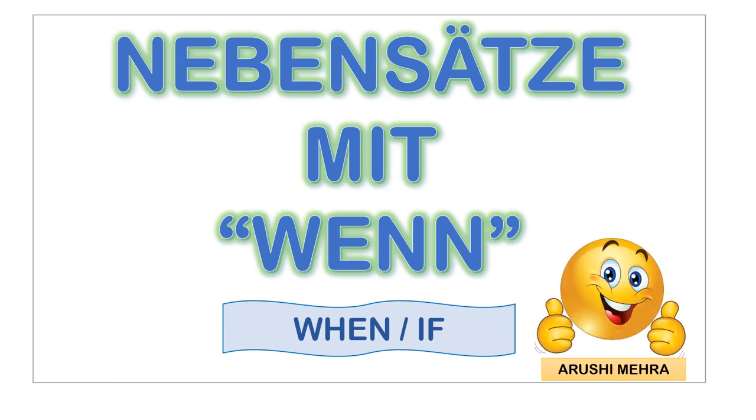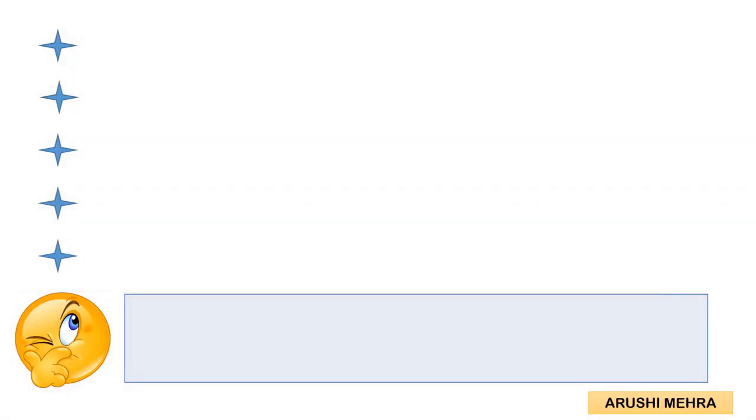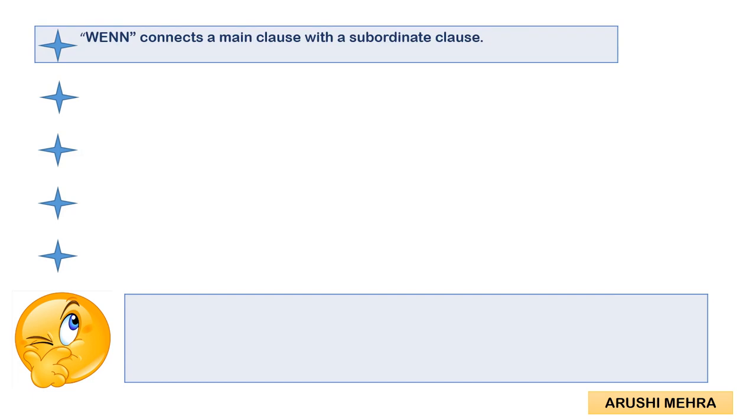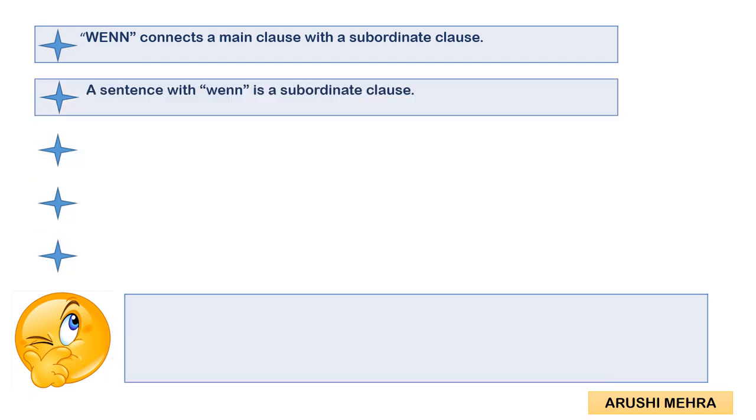So let's get started. There are certain points which you need to take care of. First, wenn connects the main clause with the subordinate clause. That means there are two sentences in wenn: one is the main clause and the other is the subordinate clause. The subordinate clause always has a condition, and the main clause will always be dependent on the subordinate clause.